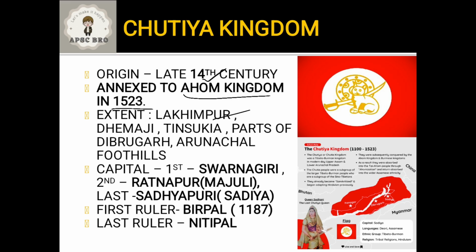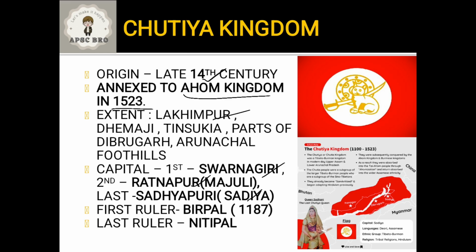Okay, there are three capitals of Chutiya Kingdom. First is Swarnagiri, it is near Hodia. Second is Ratnapur, it is in present-day Majuli, and the last is Sandhyapuri, again near Hodia. Okay, so this is important from exam point of view. How many capitals are there in Chutiya Kingdom? There were three capitals. The first was Swarnagiri, second was Ratnapur, and the last was Sandhyapuri, that is Hodia.